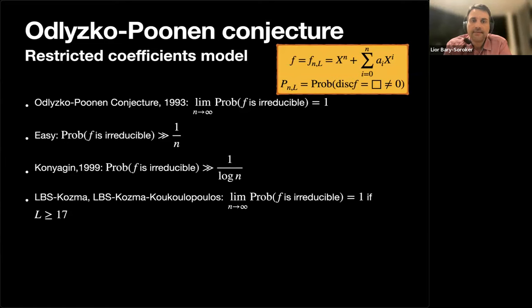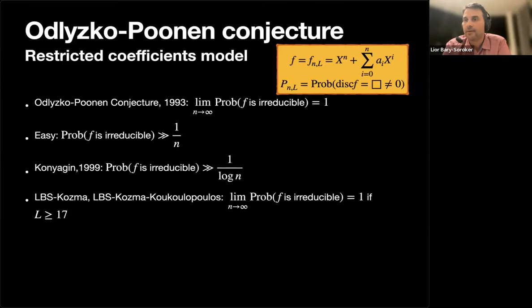And in several works of myself with Kozma and Koukoulopoulos, we managed to prove that the probability is actually 1 as long as the interval is of size 35 or more. So L is 17. When L is 17, the interval is 35.